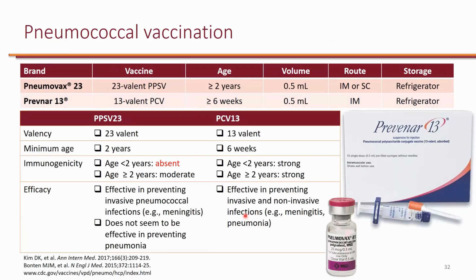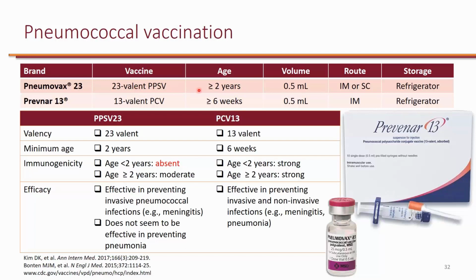Now, let's take a look at Pneumovax and Prevnar. Pneumovax has 23 different strains of strep pneumo, whereas Prevnar 13 has only 13. So you might think that 23 is better than 13, but as it turns out, PPSV, or pneumococcal polysaccharide vaccine, is not as immunogenic. Polysaccharides are basically carbohydrates that are relatively smaller macromolecules. And because they're small, we could put 23 different strains of strep pneumo in the vaccine. Now, they are not as immunogenic.